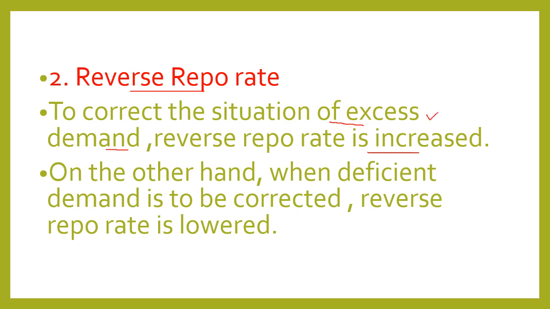On the other hand, when deficient demand is to be corrected, reverse repo rate is lowered, so that commercial banks are not induced to park their funds with RBI. Now they can generate income in the economy by creating credit, which will lead to creation of demand and deficient demand will be corrected.